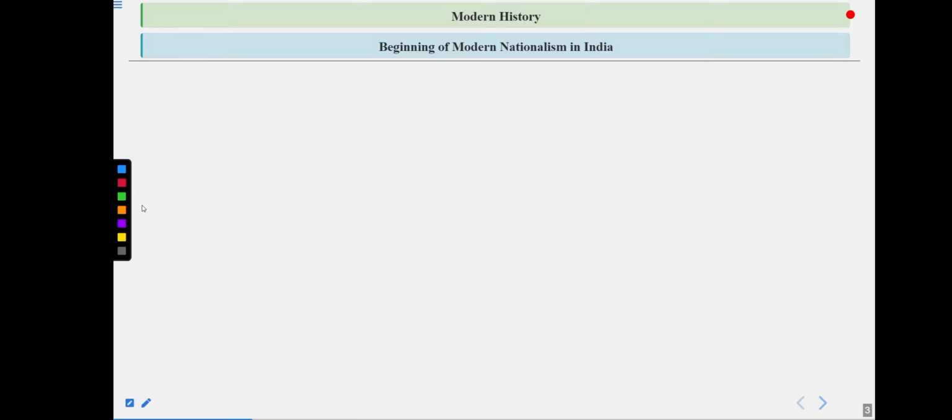So the first one is about the beginning of modern nationalism in India. When we discuss modern nationalism, this topic is very important, because it will cover a lot of questions that could be asked in your exam. So let's start.